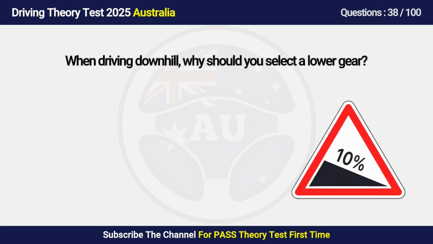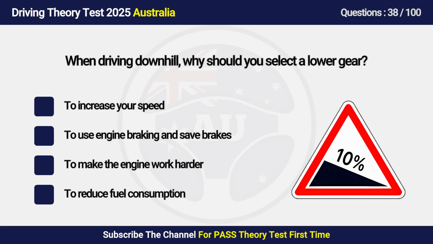Question 38. When driving downhill, why should you select a lower gear? A. To increase your speed. B. To use engine braking and save brakes. C. To make the engine work harder. D. To reduce fuel consumption.